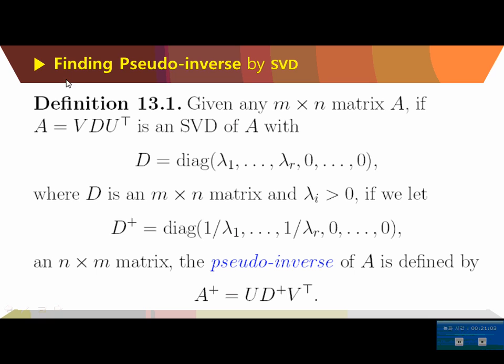Okay, then next, how do we find the pseudo inverse by singular value decomposition? Suppose we have the singular value decomposition of matrix A like this, and this diagonal matrix D can be written in this way, and then D dagger, the generalized inverse, can be written in this way. Then the pseudo inverse of A is defined as A dagger, which is V D dagger U transpose, like what we saw. So if we have a singular value decomposition, then the pseudo inverse of A can be easily found.